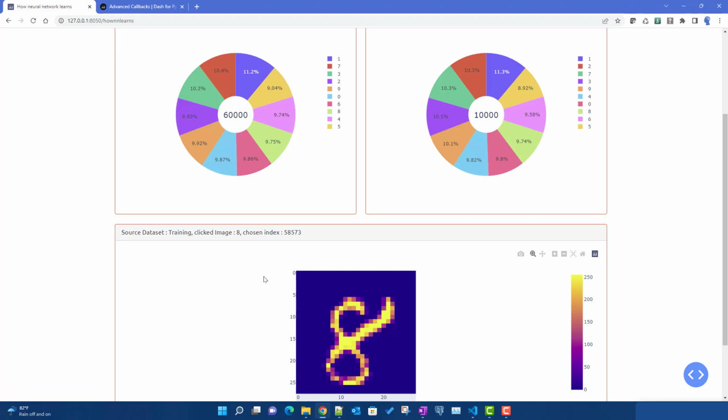Now probably it is time for us to go to the next step, where we will be analyzing how a neural network learns this and how it can predict this as well.